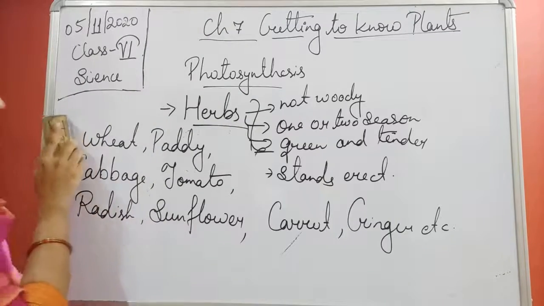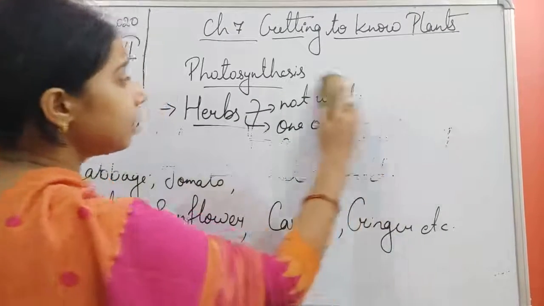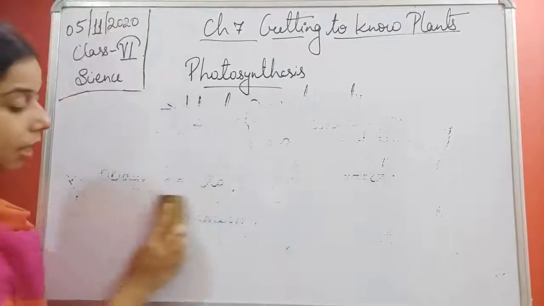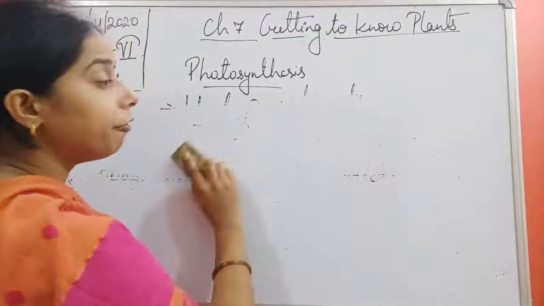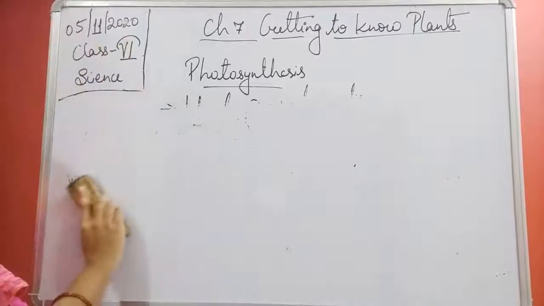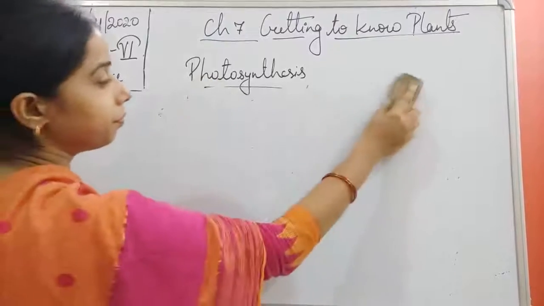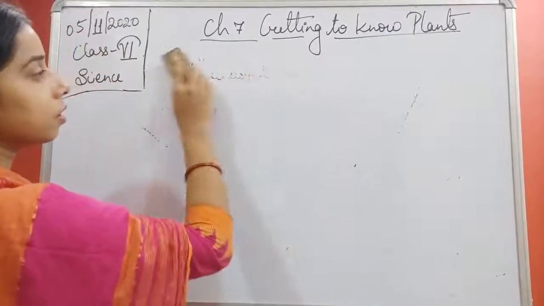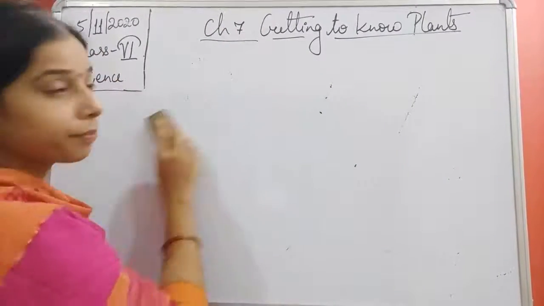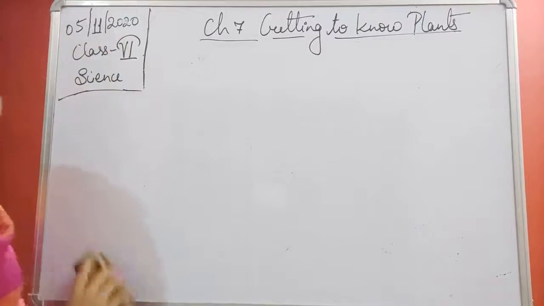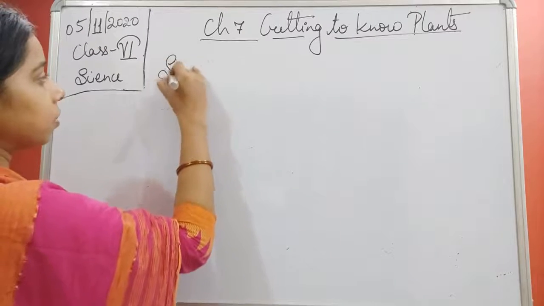The next type of plants is bigger in size than these herbs and has somewhat different properties. And that is shrubs. Let us try to understand how you can say that a plant belongs to shrubs.